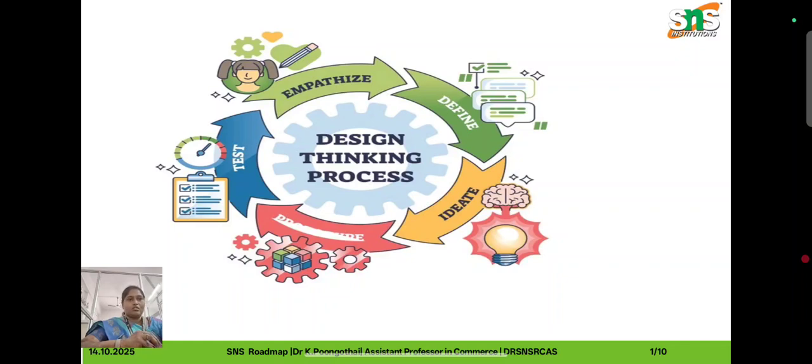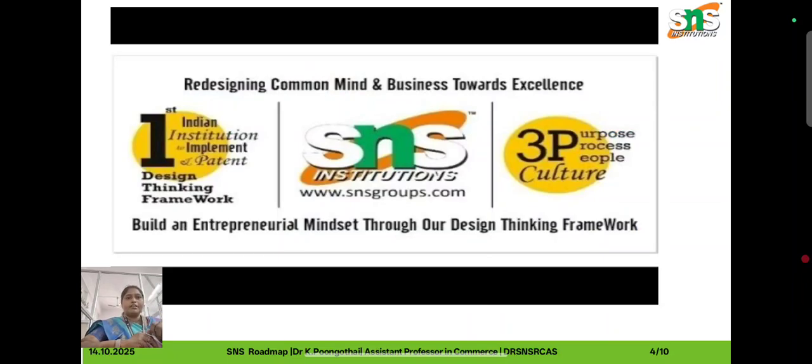The next one is the 3P culture, which is one of the most important things here. The 3P culture is purpose, process, and people. Purpose means every action, every lesson, and every project is rooted in the idea that students understand why we are doing it, what we are doing it for, and the reasoning behind it.